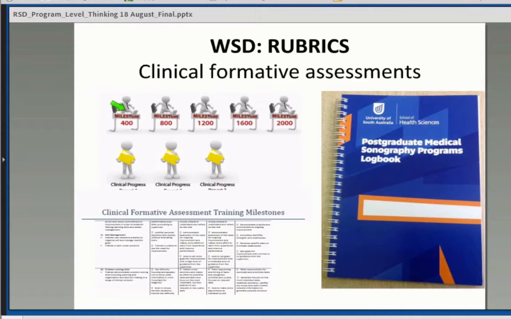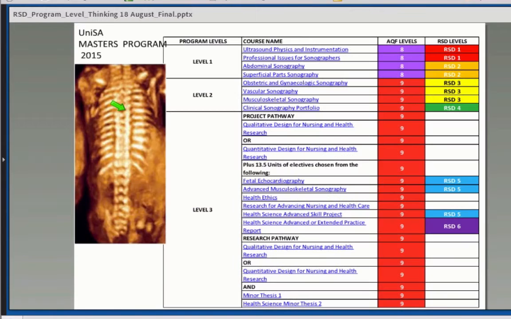Because when they come to their final course, if I go back a few slides, this course, the Clinical Sonography Portfolio course, is where people come on campus and we examine all of them. We do OSCE exams, and they also have tutor assessments and things like that. Those are all summative, high-stakes assessments. And that was the only thing we were doing until last semester, really.